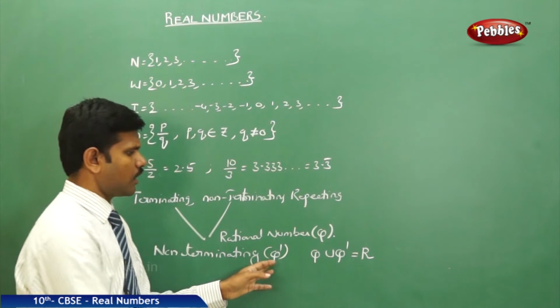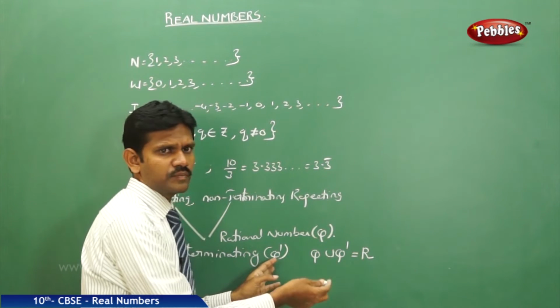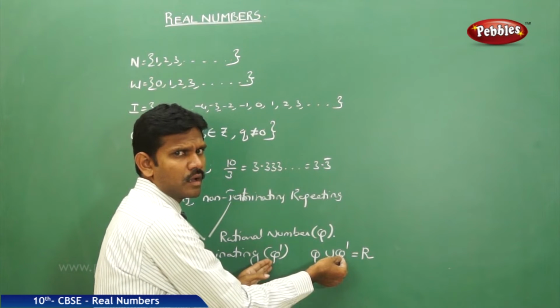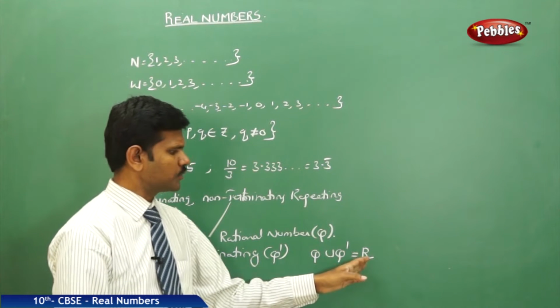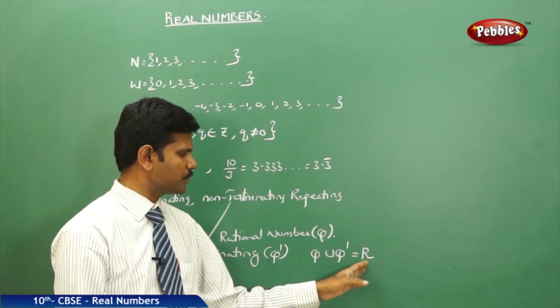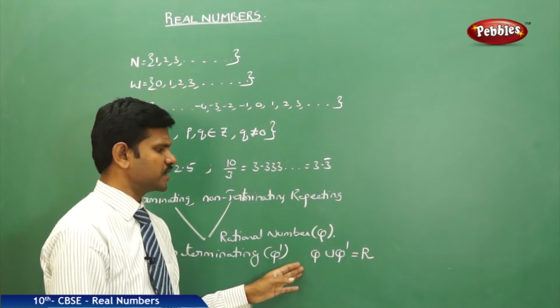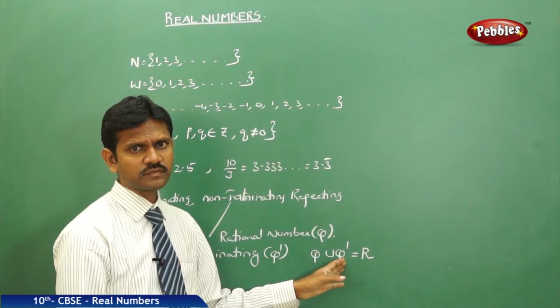Some people also denote Q dash with S. Therefore, what do we understand by a real number? A real number is a combination of rational and irrational numbers.